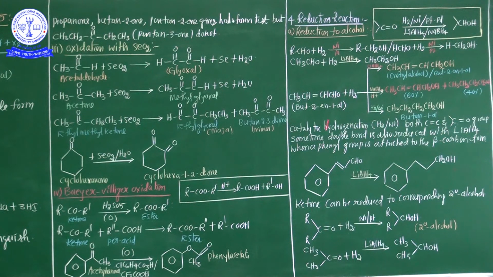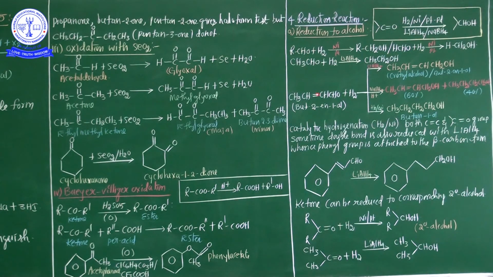It reduces not only aldehydes and ketones, but even esters, acids, acid chlorides, amides, nitriles and nitro compounds. But sodium borohydride only reduces aldehyde into alcohol. These are the most important key points. Okay?